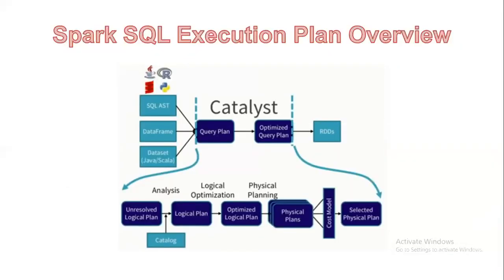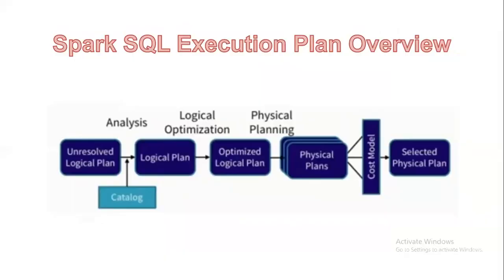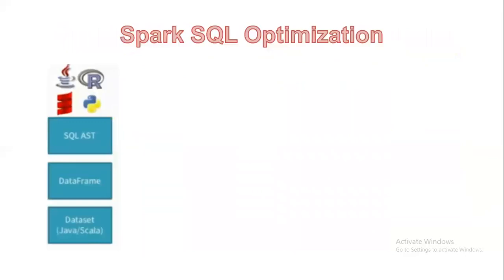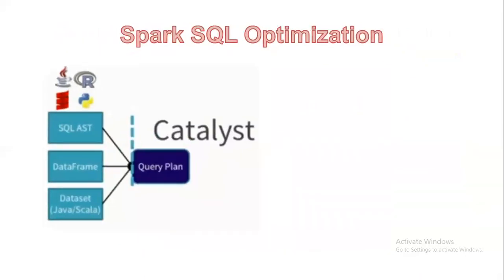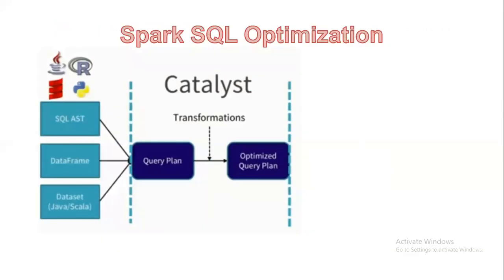So whatever we have discussed in Catalyst, that is converting from the query plan to the optimized query plan, I have given separately in this pictorial representation. We call all those phases transformations, which is why I mentioned the term transformations.